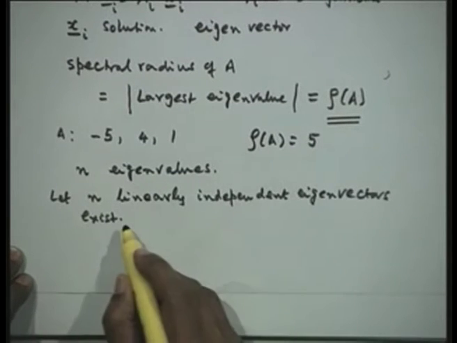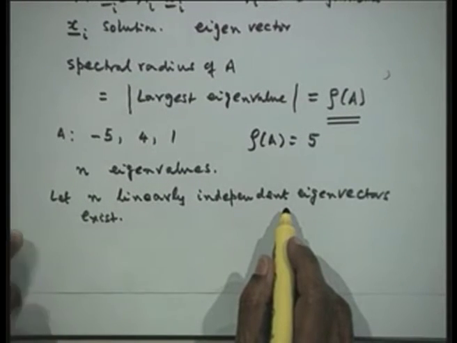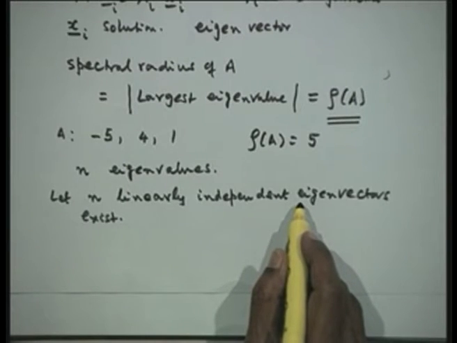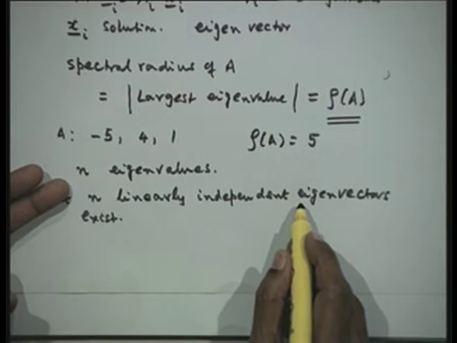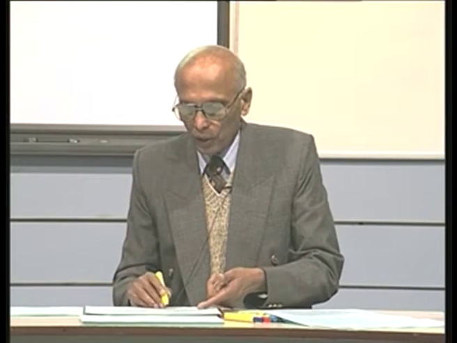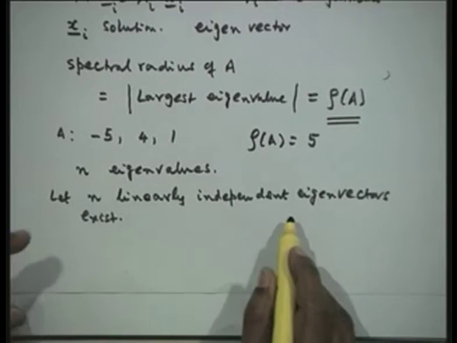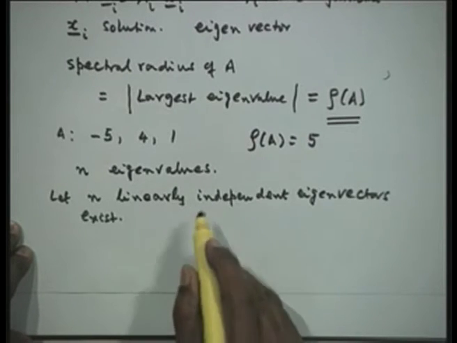Now, these linearly independent eigenvectors, we can take as the basis of a vector space, and then we shall say that this forms a vector space which we call the eigenspace. Suppose you have got a 2 by 2 matrix A, I have got 2 eigenvectors there. So, those 2 eigenvectors can form the basis for a 2 dimensional coordinate system. Just like your x axis y axis coordinate system, we can have any other vectors in a 2 dimensional coordinate system as the basis for the 2 dimensional system. Therefore, since these are n linearly independent eigenvectors, they can form a vector space called the eigenspace.